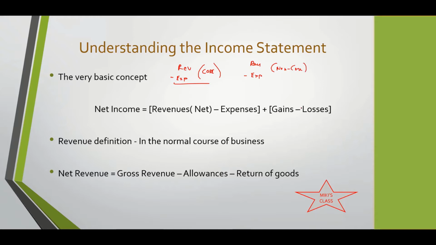And this can be gains and losses also. It can be revenue and expenses also. I'm just saying, suppose, like we discussed, some company which is manufacturing cars. But it also has some possessions like land, some investments, let's say some share investments and all that, right? These are non-core because this is not their main business, manufacturing cars and selling. But they also have other items on the side which they are holding, right? If they make any profits out of this, this will also be a part of the income statement, but this will be a part of the non-core.